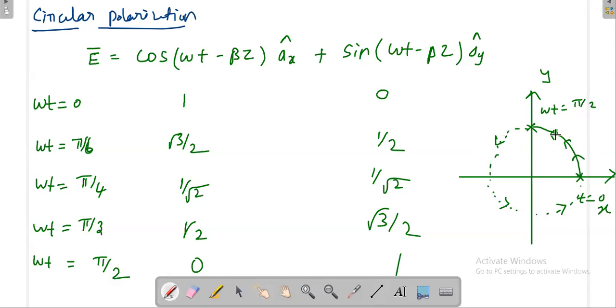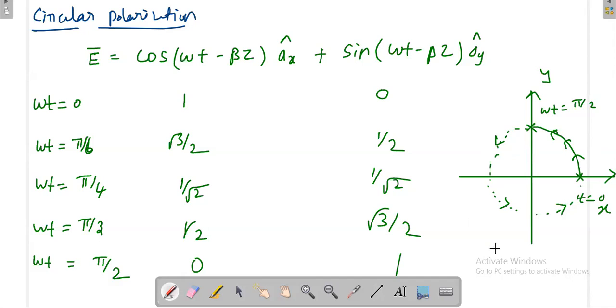one cycle. Okay, every time period T, once you know omega, you know what is T. Okay, every time period T, then this will be rotating. Every one time period, this will make one rotation. Okay, it keeps on rotating.